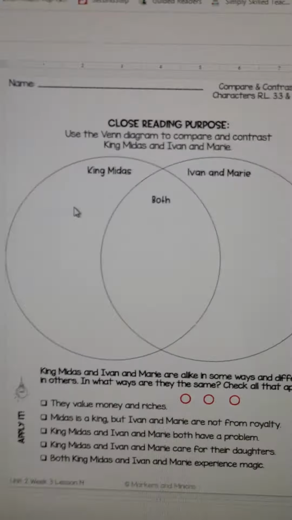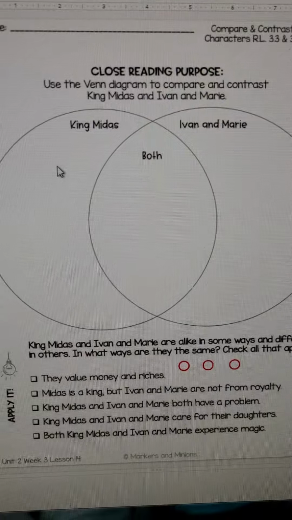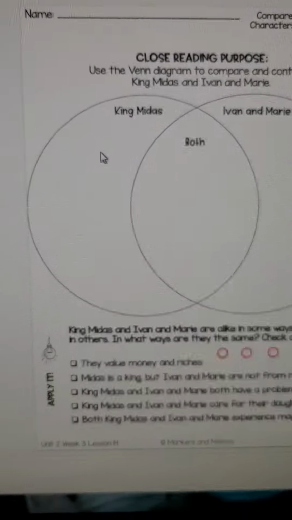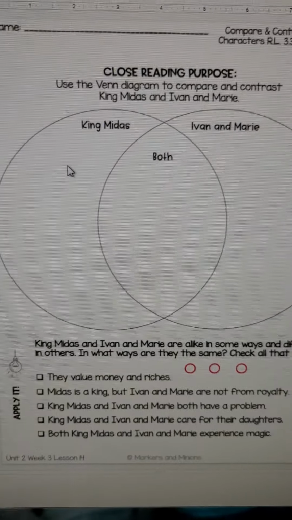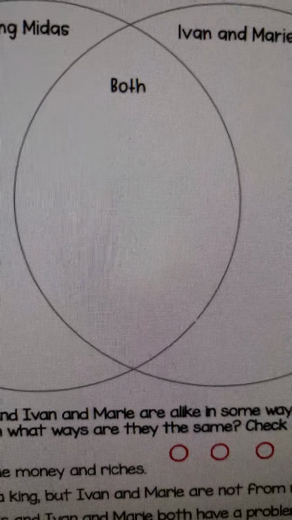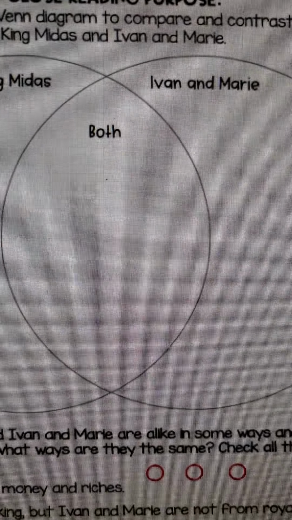In your Google Slide assignment, you have a Venn diagram where you're going to compare and contrast King Midas and Ivan and Marie. So what was different about King Midas and what is different about Ivan and Marie? And then what do they both have in common? You're going to put that under the both